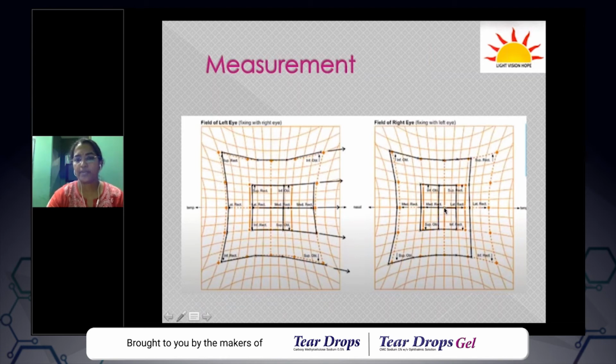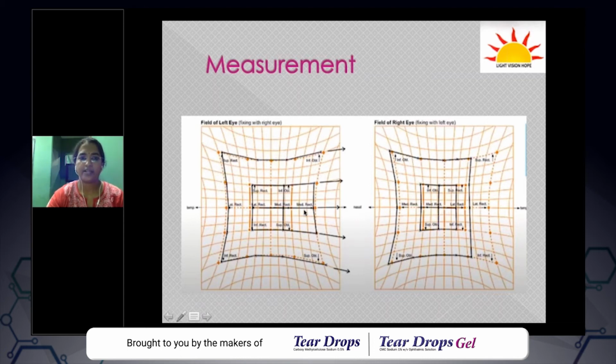So the primary position is here, and the patient's primary position is displaced because the patient has an esotropia in the right eye. And how much displacement is there? It is 5 degrees. Small square is 5 degrees. So the patient has 5-degree esotropia.